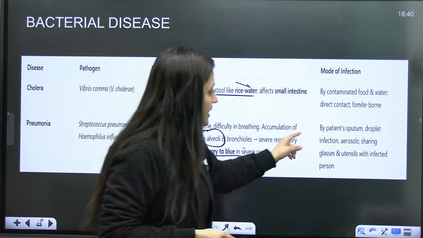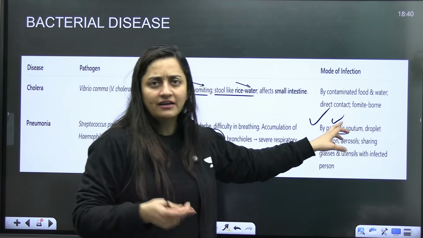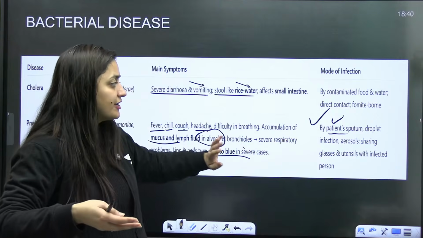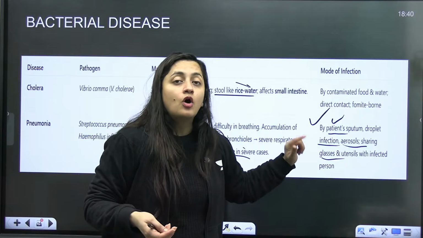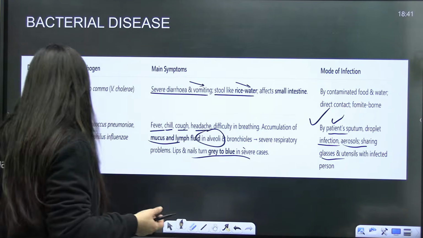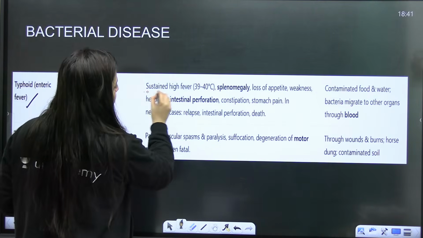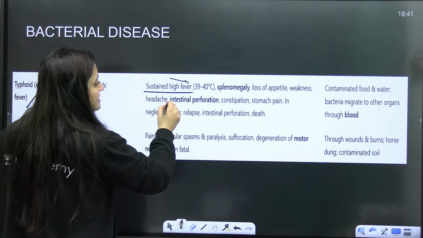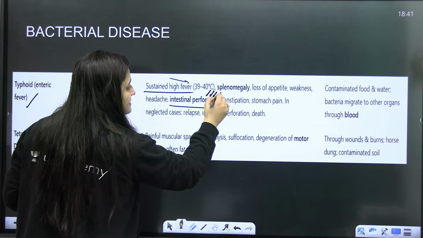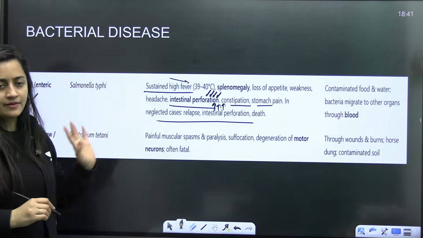Is that clear? Then, how can it spread? Mode of infection is patient sputum, right? If somebody else is affected, obviously they'll get the infection like this. Droplet infection, aerosols, even sharing common glasses and utensils can lead to the spread of this disease. So typhoid part done. In typhoid, remember, sustained high fevers are there, no doubt. Loss of appetite, weakness, and, this is important, intestinal perforations can also occur. Constipation and stomach pain will also be there.